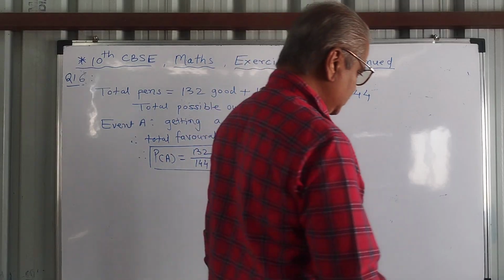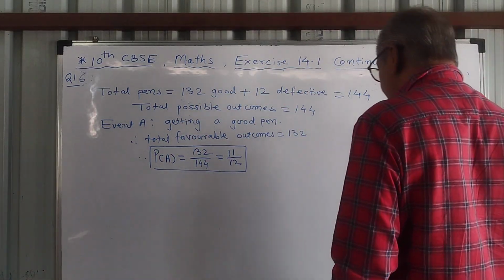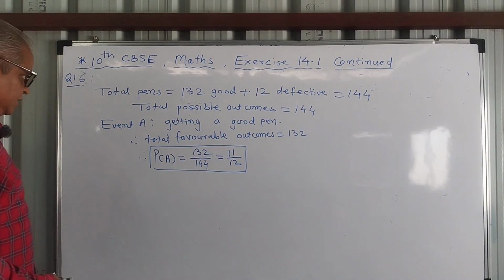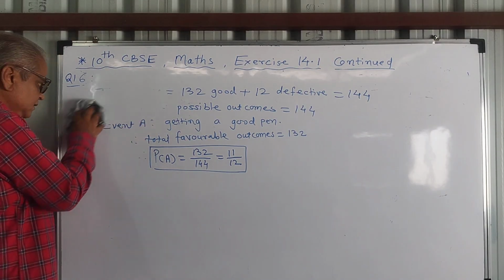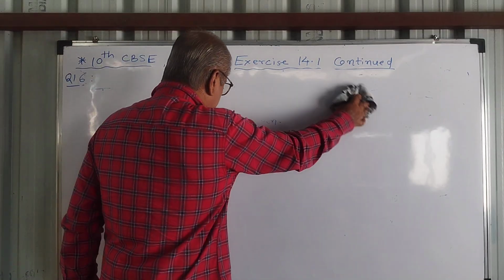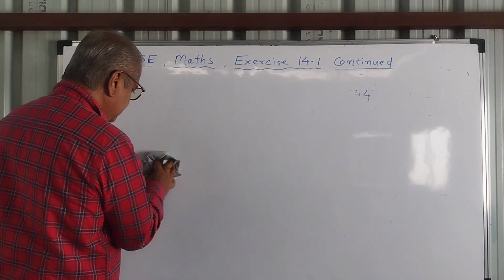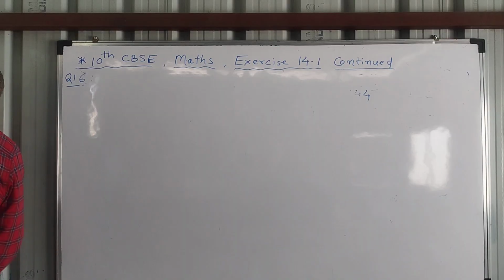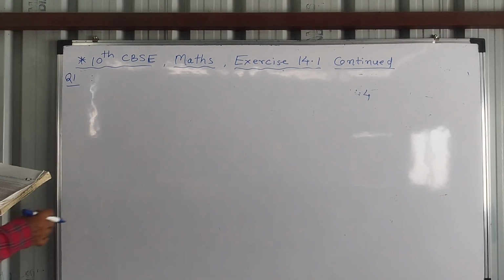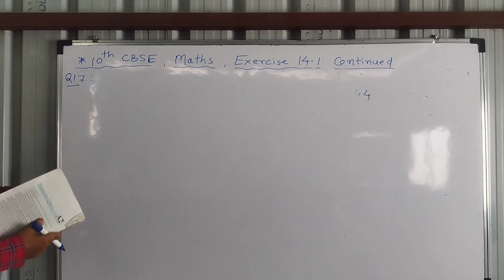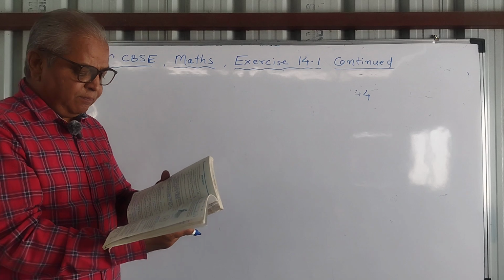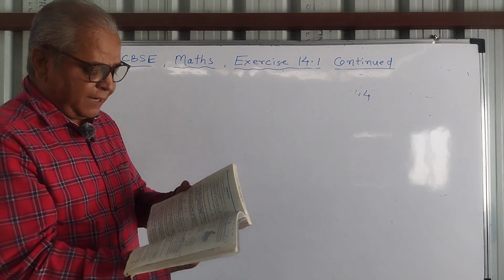One more question we will solve. Again, this is a question for 1 mark or 2 marks. Question number 17. A lot of 20 bulbs contain 4 defective ones.